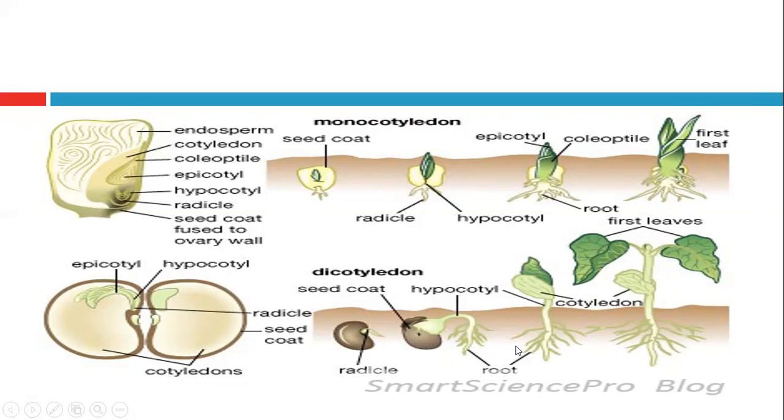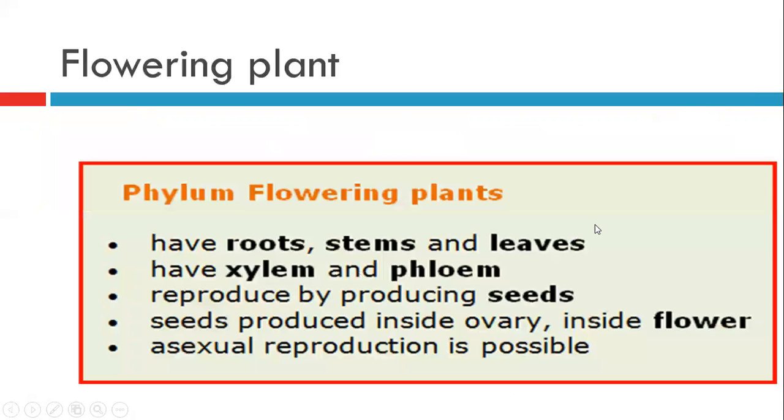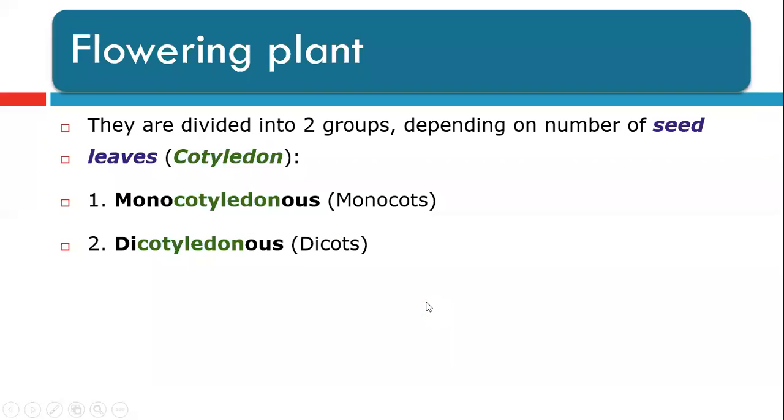here. And here is the dicotyledon. The seed has two cotyledons, one right and one left. And then the plant will start growing from here, making the first leaf, and then the stem and radicle and so on. So the flowering plants share that they have roots, stem, and leaves, and they have xylem and phloem, and they reproduce by producing seeds, and seeds are produced inside the ovary, inside the flower, and asexual reproduction is possible. We'll take all of this.